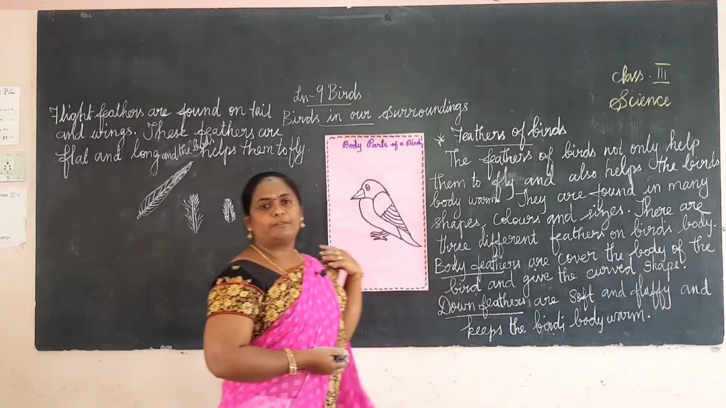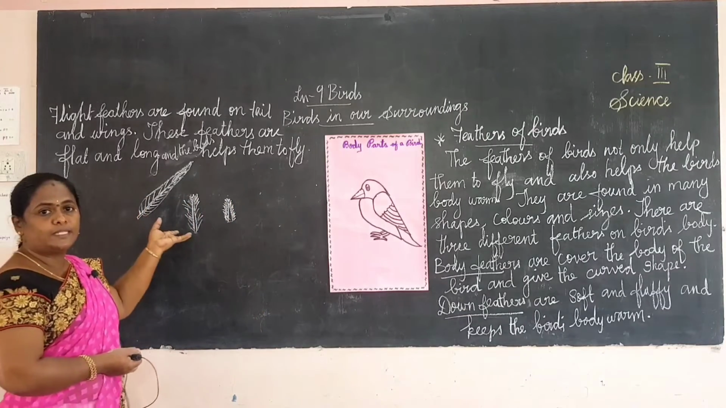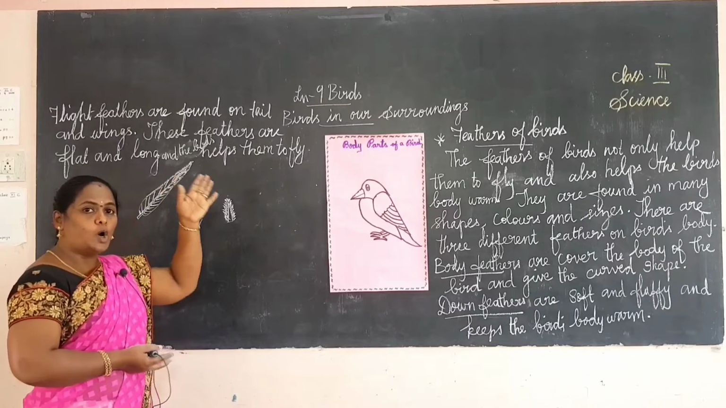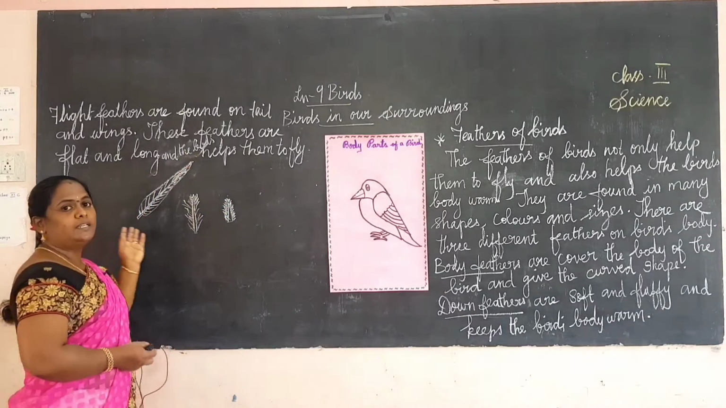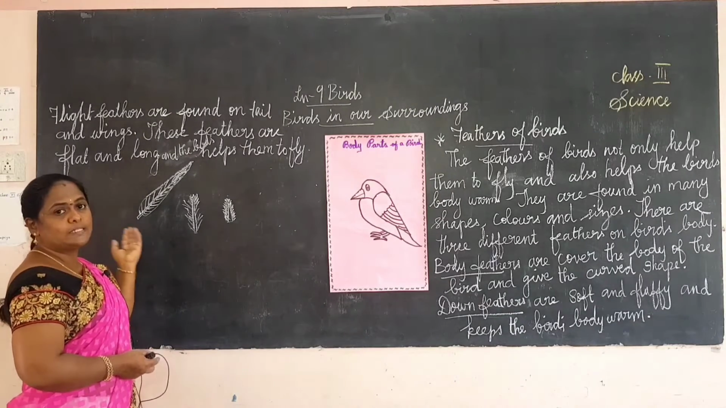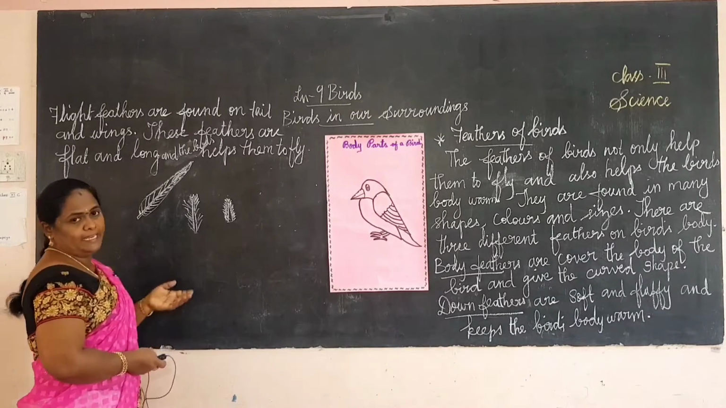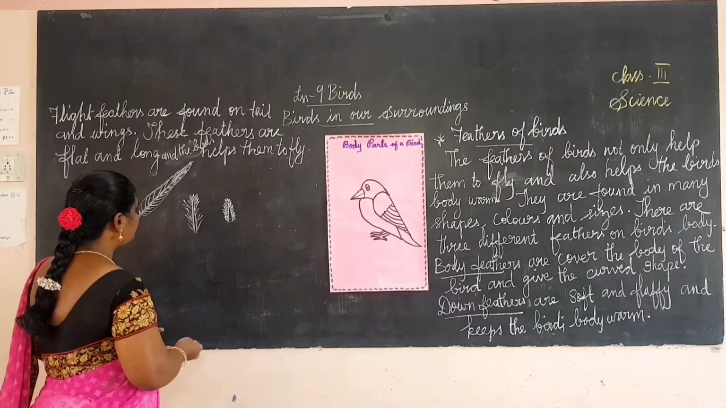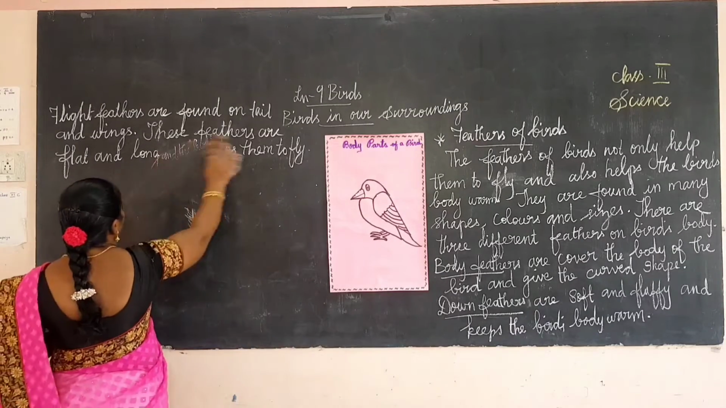And the next one is the flight feathers. Flight feathers are found on tail and wings. These feathers are flat and long, and they help the birds to fly. Next we learn how birds fly.